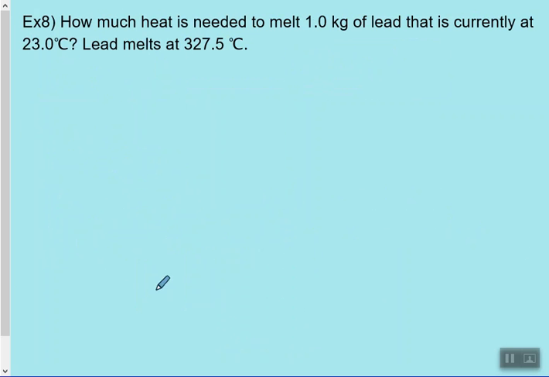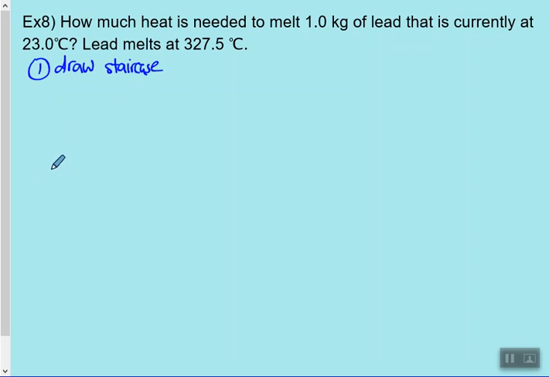Okay, let's do an example. How much heat is needed to melt 1 kilogram of lead that's currently at 23 degrees Celsius? Lead melts at 327.5 degrees Celsius. So our first step, anytime we see melting or boiling or anything like that, it's going to give you a hint that you're going to need to draw your staircase. So I will require that you draw your staircase.